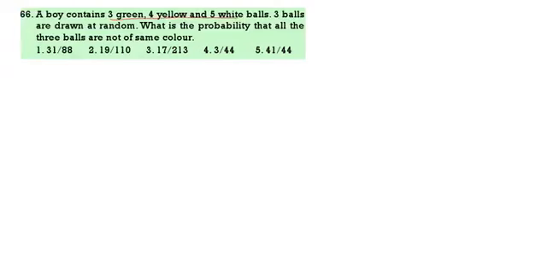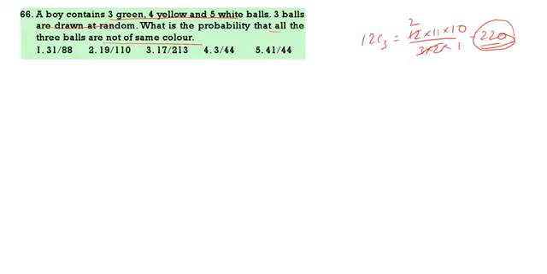Next. A box contains 3 green, 4 yellow, 5 white balls, totally 12. 3 balls are drawn at random. 12C3 means 12 into 11 into 10 by 3 into 2 into 1. This is 220. What is the probability that they are not of the same color?